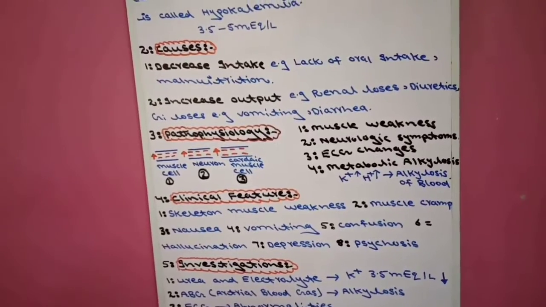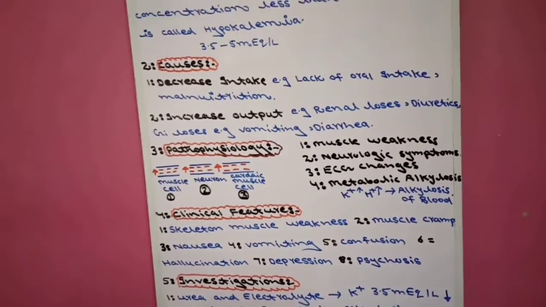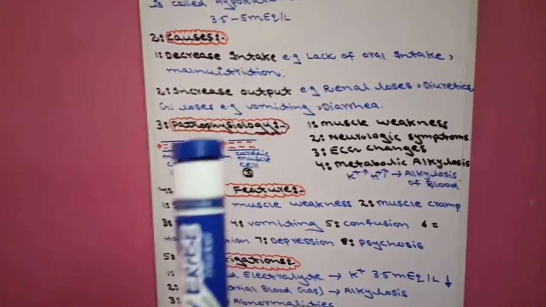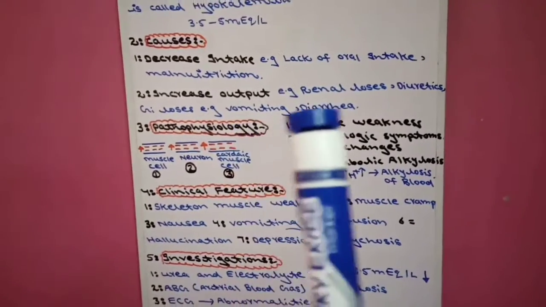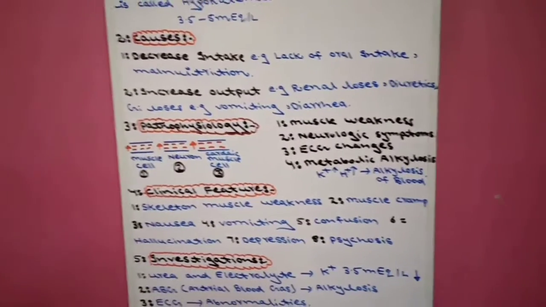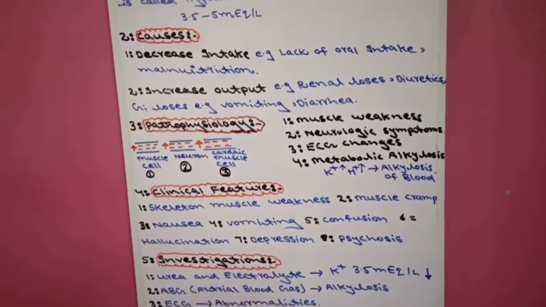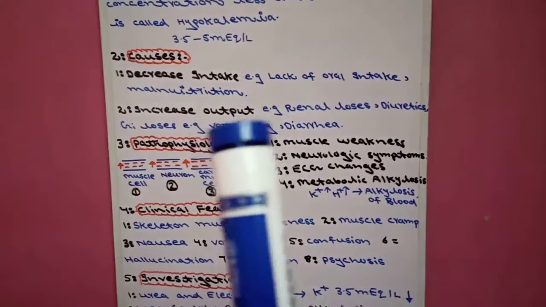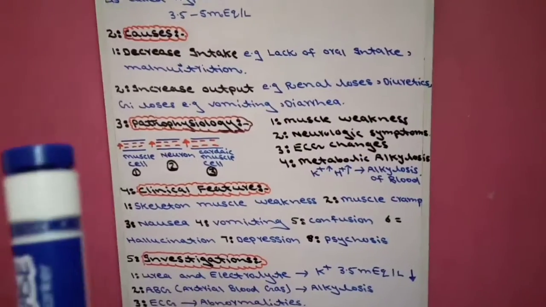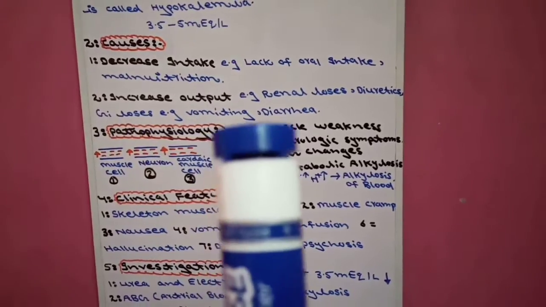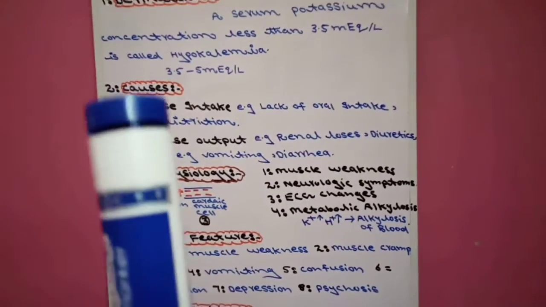They increase the loss of potassium from our body. And the third is GI losses, from the gastrointestinal tract losses of potassium. For example, vomiting, diarrhea. In vomiting, diarrhea, there will be increased loss of potassium from our body. Now in increased output, the first example is renal losses, second is diuretics, especially loop diuretics, and the third is GI losses, for example vomiting, diarrhea. These are the two causes: decreased intake, increased output.